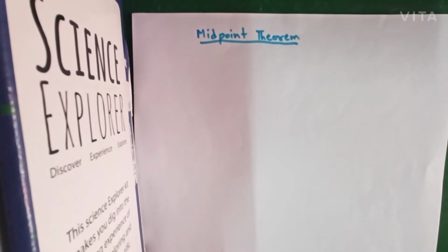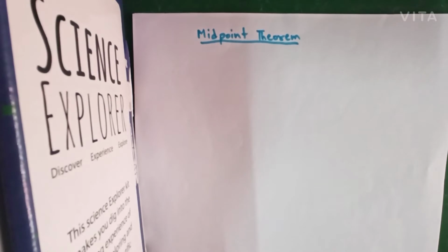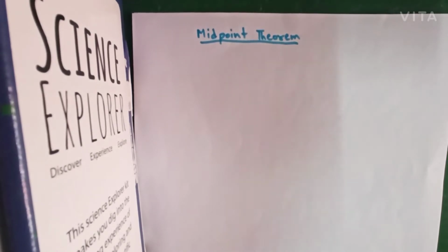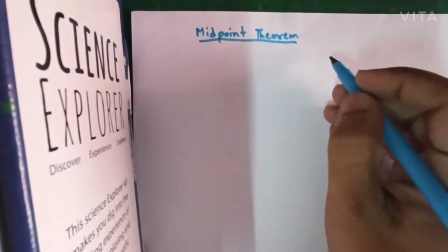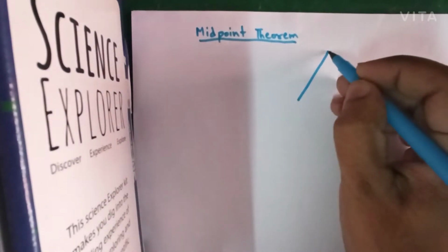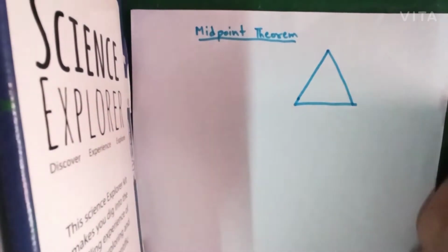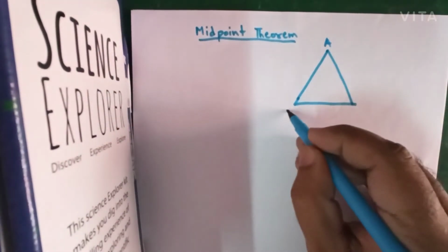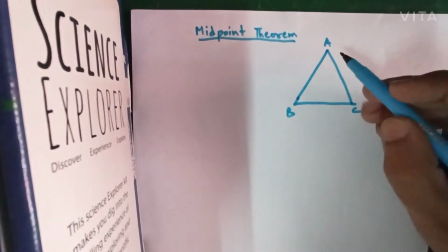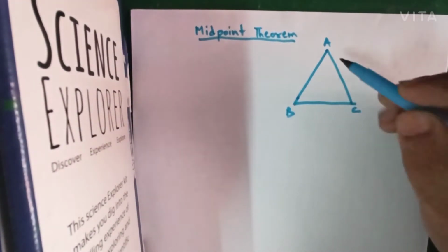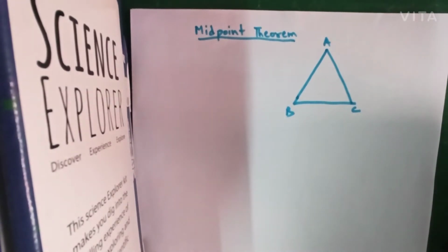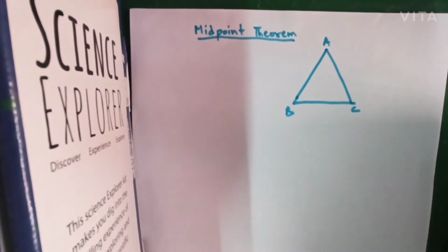Okay, so today we will be discussing the midpoint theorem. So, what is the midpoint theorem? If we have a triangle, let's say this is triangle ABC. This triangle has three sides, that is AB, BC and AC. These are the three sides of the triangle ABC.